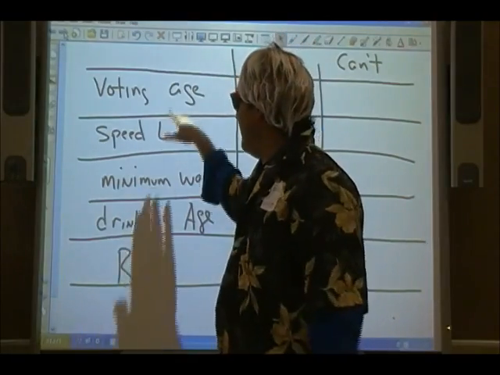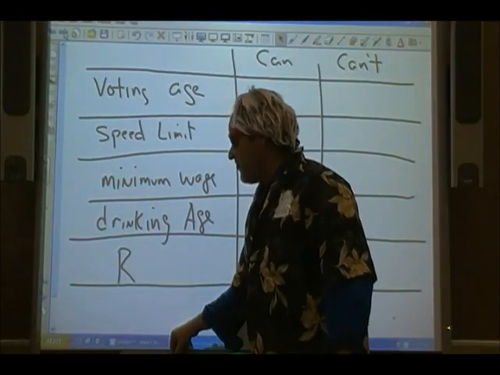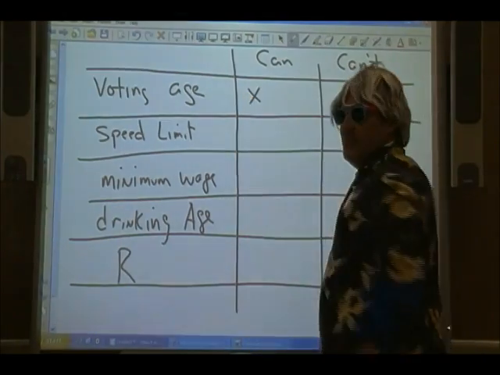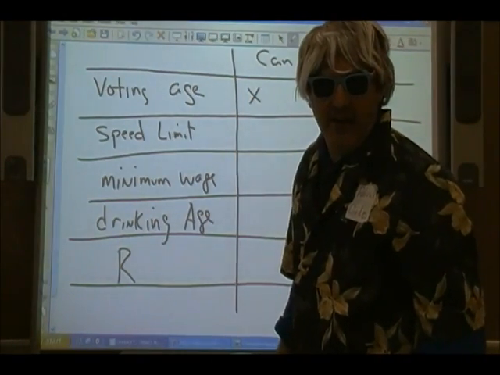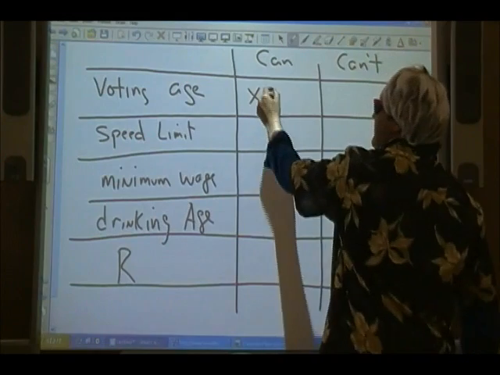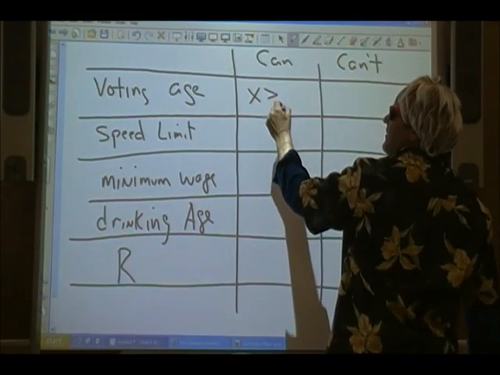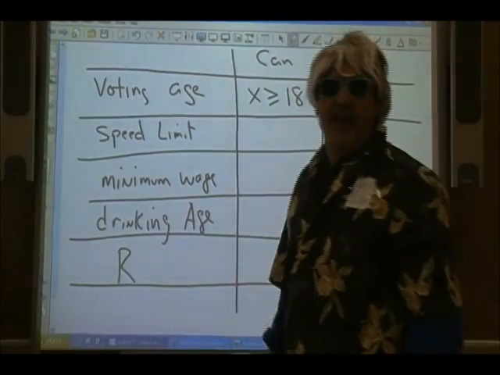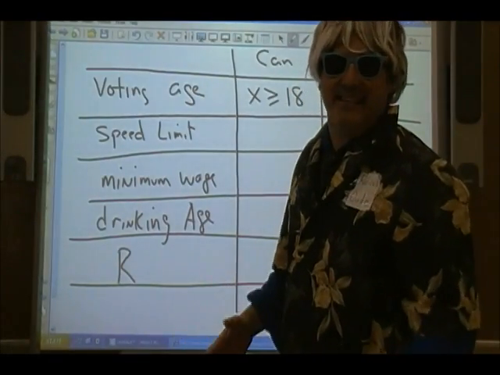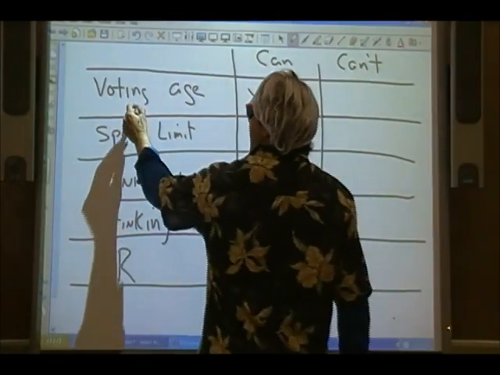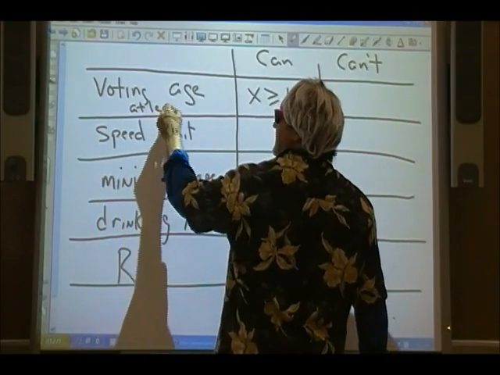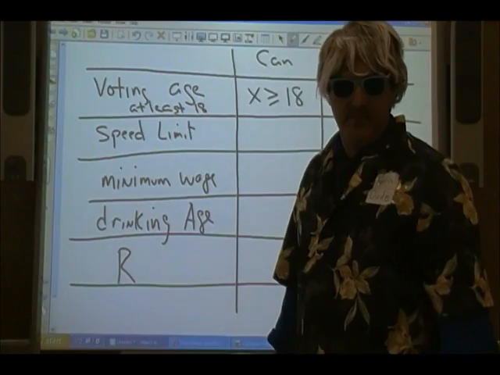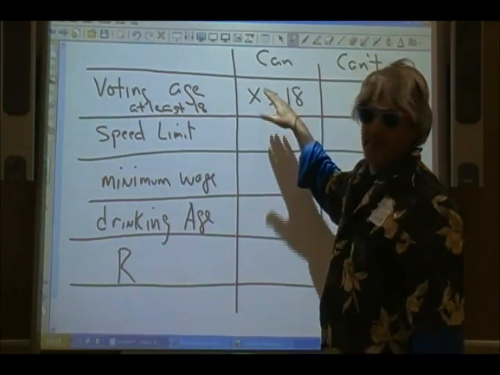So if x is the age of the people, then you have to be greater than or equal to 18. So the voting age means at least 18. You're at least 18, so that is 18 and above.